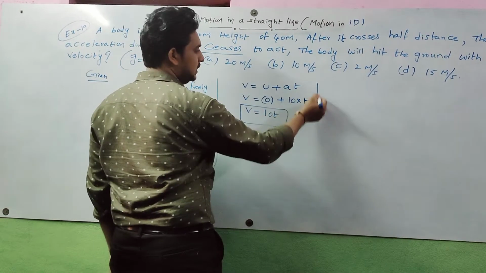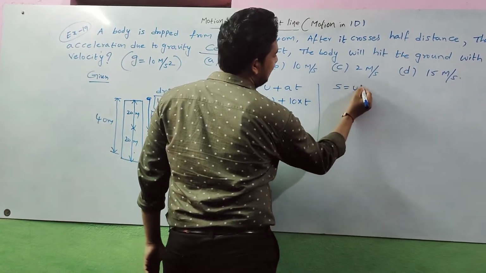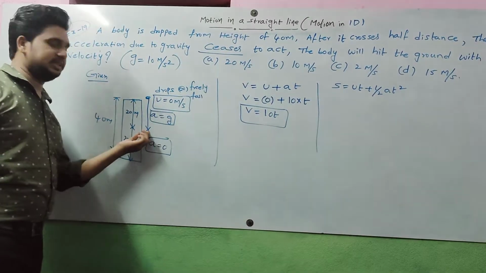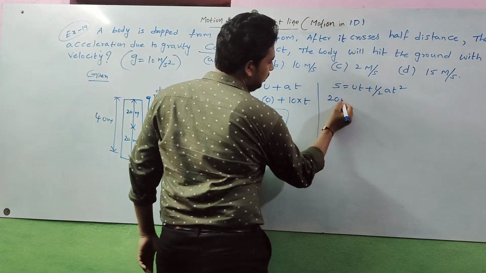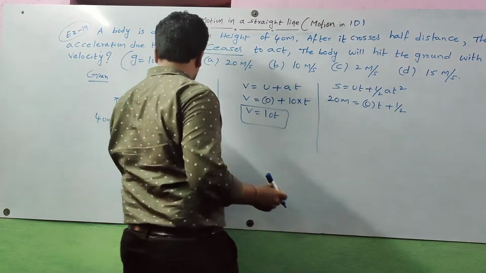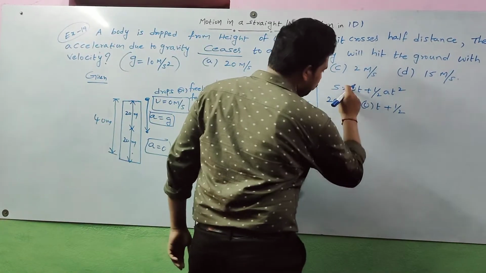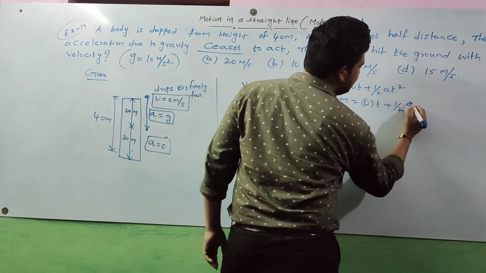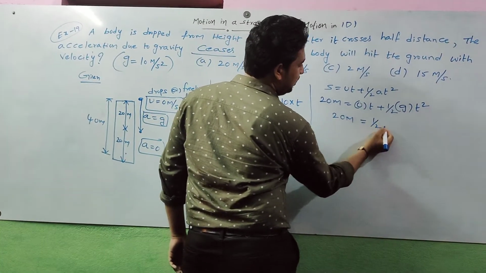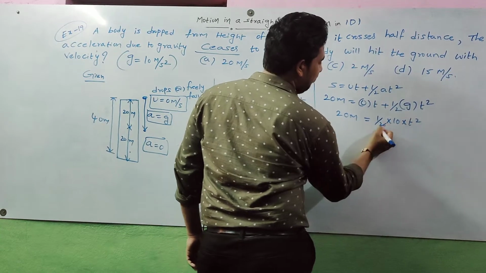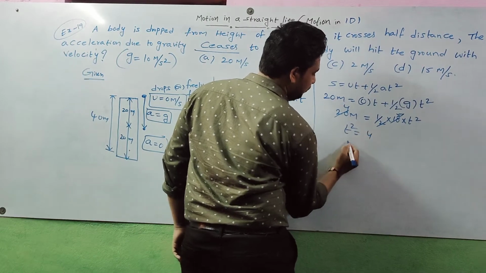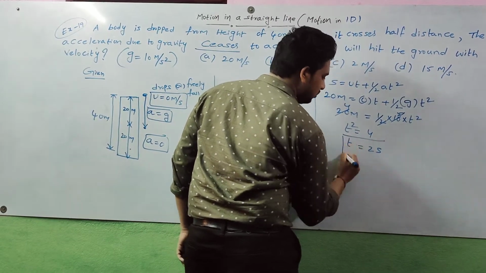How to find time here? For finding time, we use the formula s is equal to ut plus half at square. Here the body covers half distance. Half distance is 20 meters. Initial velocity is 0 into t plus half into a, and the body is moving downwards, which means acceleration is g. Up to half distance, acceleration due to gravity is acting. That's why g into t square. So 20 meters is equal to half into 10 into t square. Then what do we get here? 2 fives, 5 fours. So t square is equal to 4. t is equal to 2 seconds.